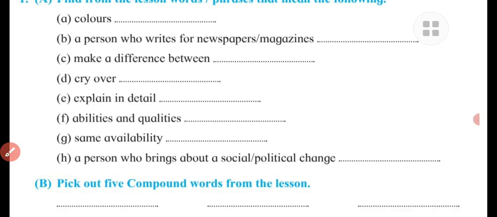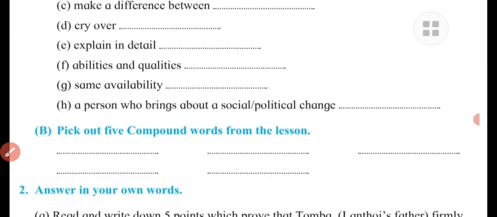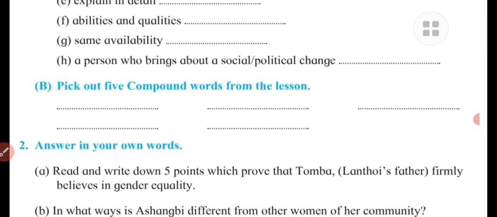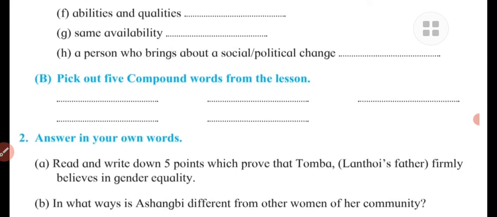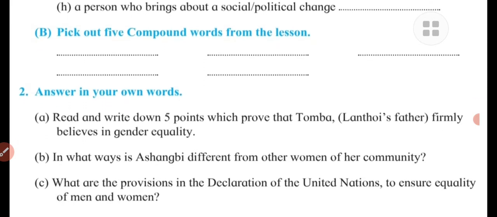Now we will turn to the second activity. Pick out five compound words from the lesson. Now look at what is meant by the compound word. Try to understand first, right? Compound words means the words which are joined, two or more than two words joined together, combined together, and a new word is formed. Such type of words are known as the compound words.